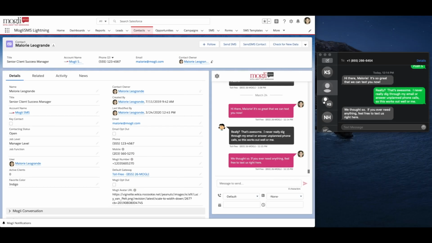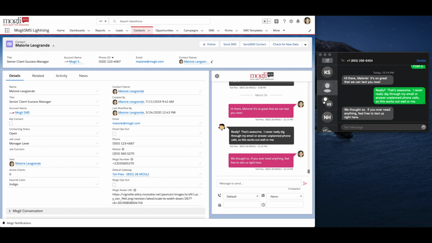From now with Mogli. Whether you're just getting started or you can use a quick refresher, we hope this tutorial will give you everything you need to do more of what matters with SMS. If you have Mogli installed in your production org, you'll notice our in-app guidance prompts to help you along the way. Let's get started. On my screen is my test contact record in Salesforce.